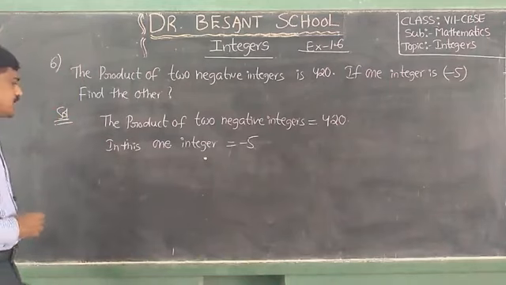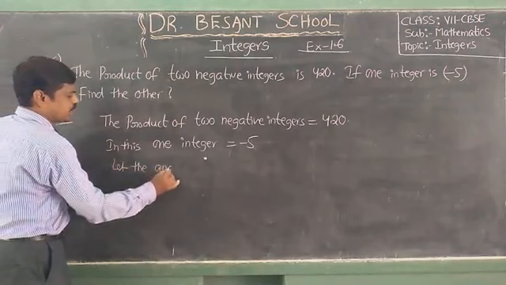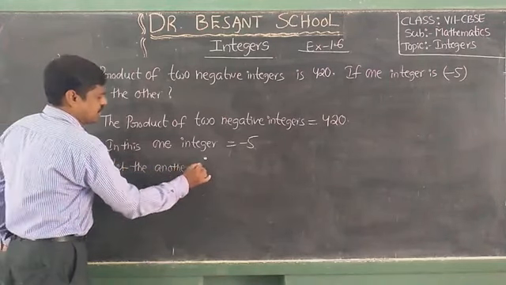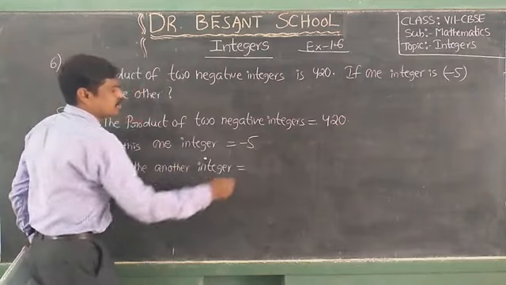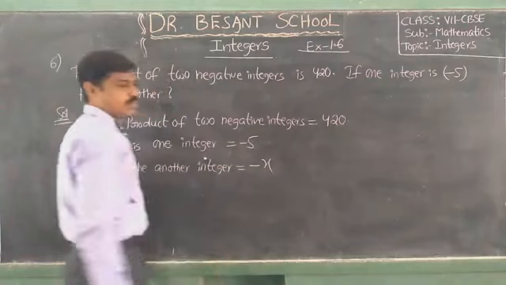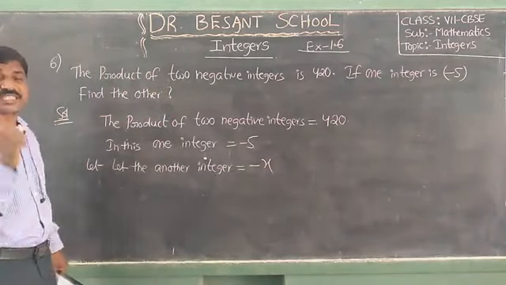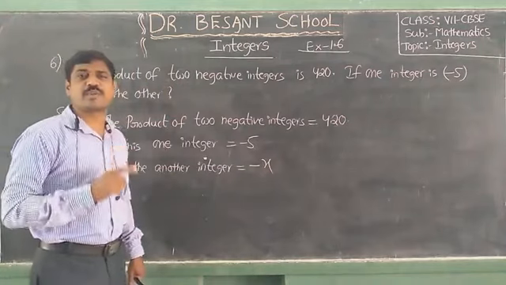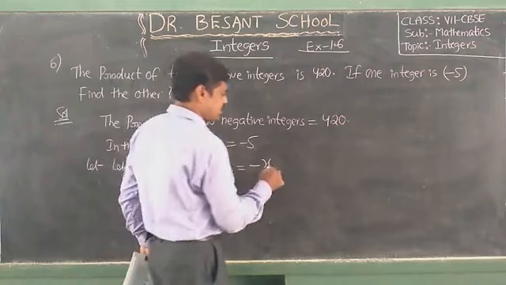So let the other integer be minus x. Negative integers we have to take, that's why minus x, and here x is positive. Why? Because plus into minus is minus, and minus into minus is plus, so x is positive only.